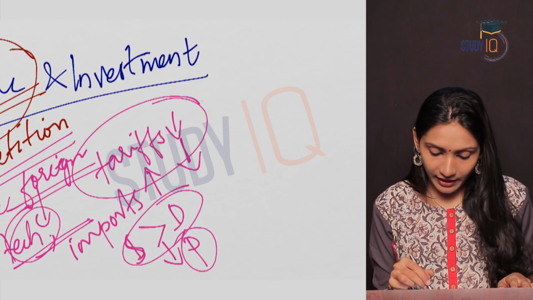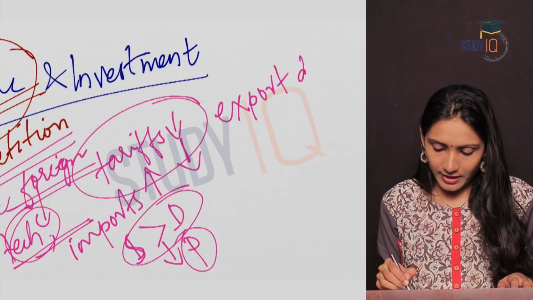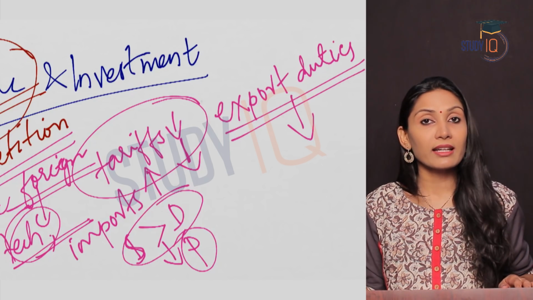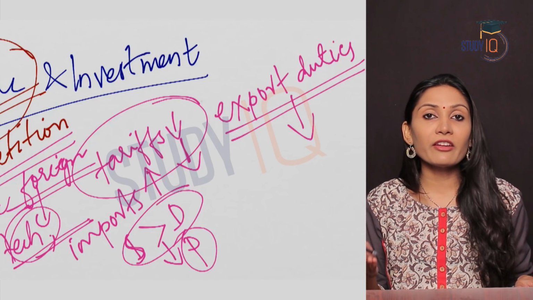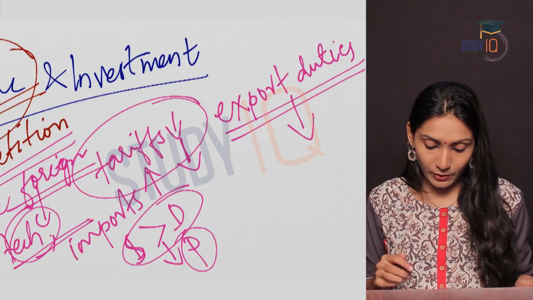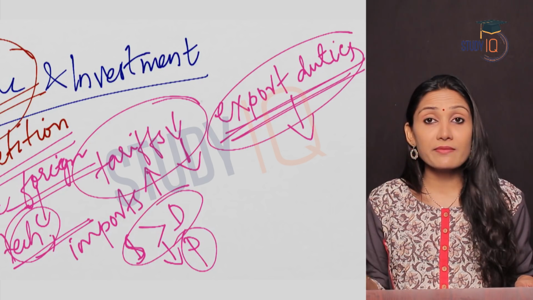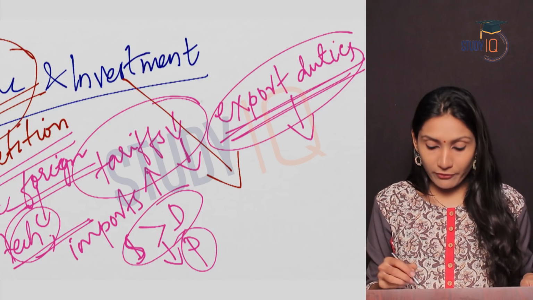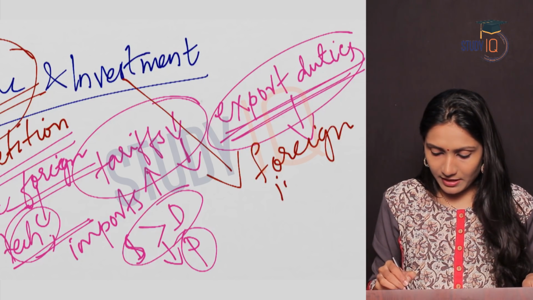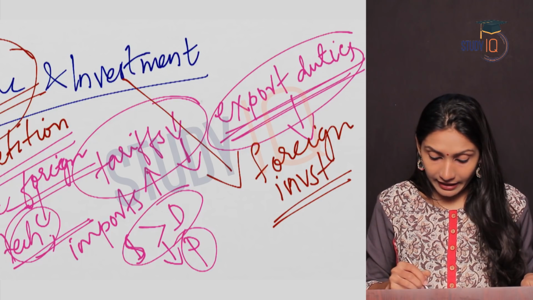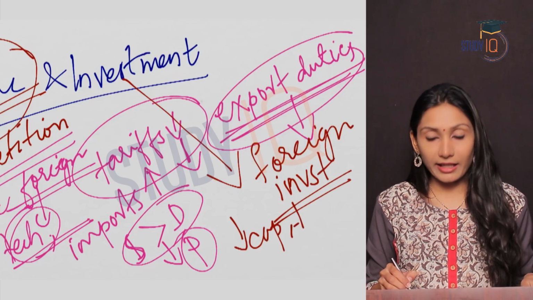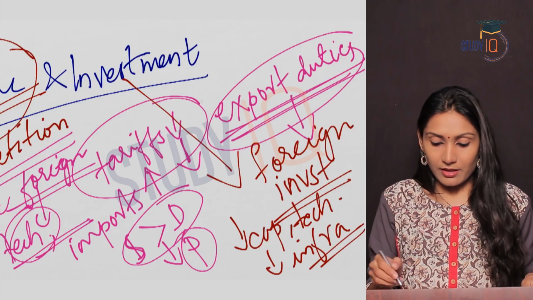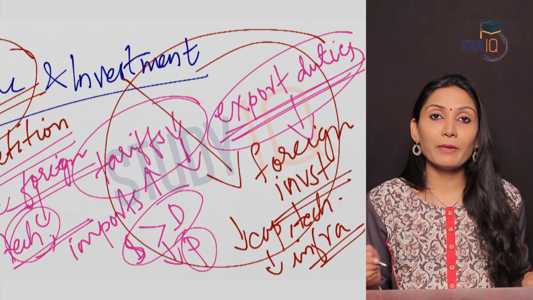Again, export duties were reduced. Export duties, that means Indian exporters had a fair chance of exporting to other countries. This increased the competitive position of Indian goods in the foreign market. So exports were also easy, export duties were less. And coming to the investment, what happened? Foreign investment flowed into the country. As a result, we had capital, we had technology. Also, there was improvement in the infrastructure of the country. So all this led to the growth and development of the country.